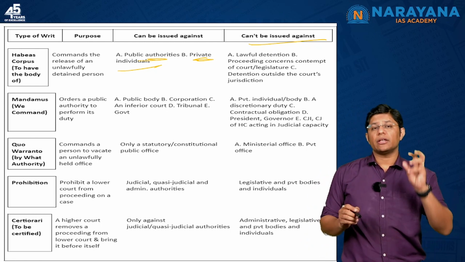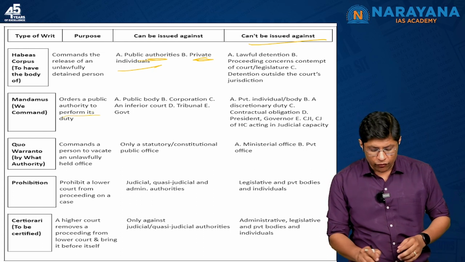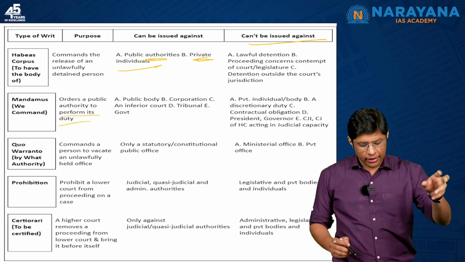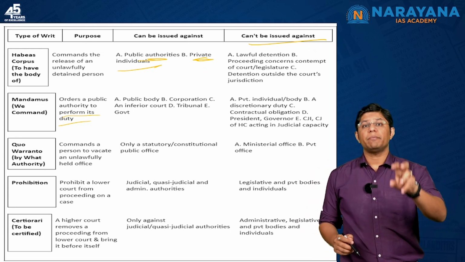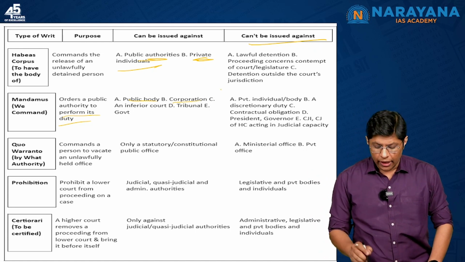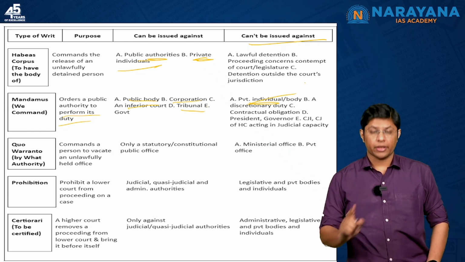Mandamus means when the Supreme Court or High Court orders a public authority to perform, let's say, a bureaucrat, an IAS officer. So, under mandamus, the Supreme Court can direct the public official. Now, this can be issued against a public body, corporation, and an inferior court or tribunal. It cannot be issued against a private body.